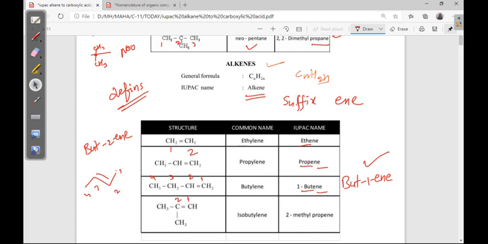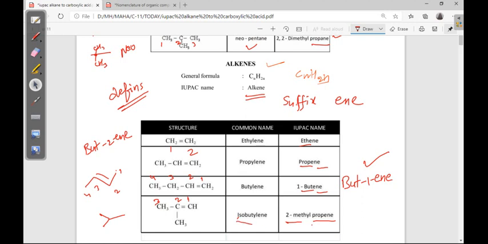Next, of course we have to give the numbering here, 1 2 3, total 3 carbons. So prop-ene, 2-methylprop-1-ene, of course the 1-ene is not required. Now the common name is iso, which I told you just before, Y shape.